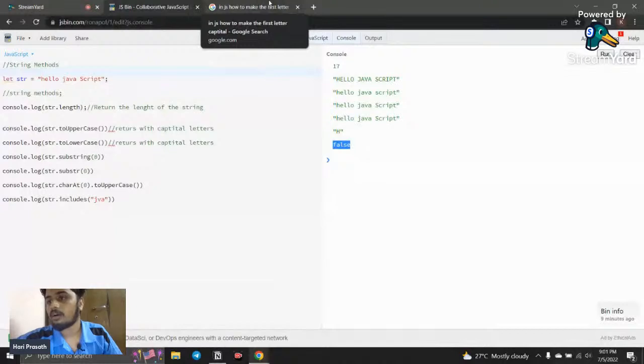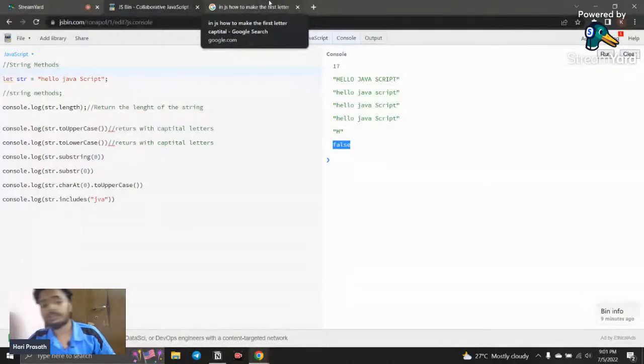I think around 20 to 24 methods are available, and if you have a doubt, you can just search it in Google, and you will be able to find the answers. Okay, so that is how it works. It's around 20 methods that are available in the string methods.